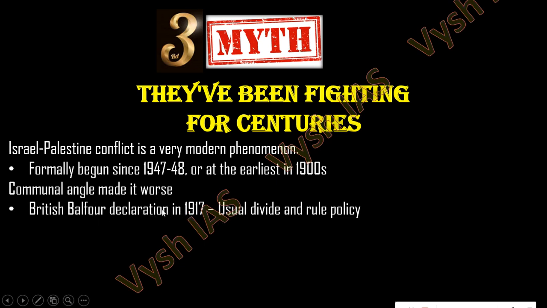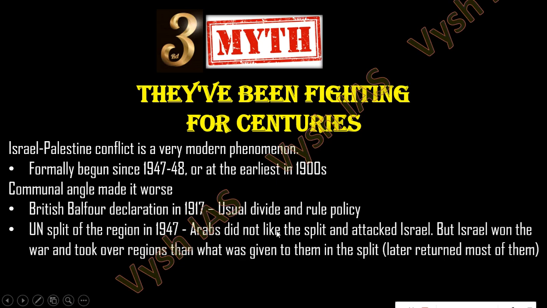They had a declaration that if you stand with us, and they went and told this to both sides. They told the Jewish people that we will allow you to have your homeland there, because after the war we will get that area, but you have to support us in the war. The same thing they told the Palestinian people: you come and support us in the war to defeat the Ottoman Empire, then you will get your homeland there. So with that divide and rule, they got the support of both.